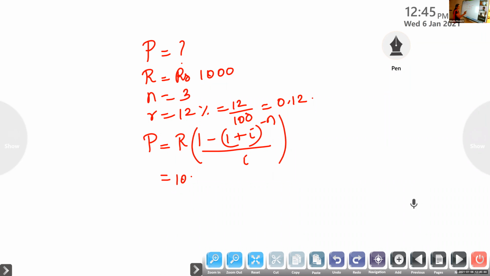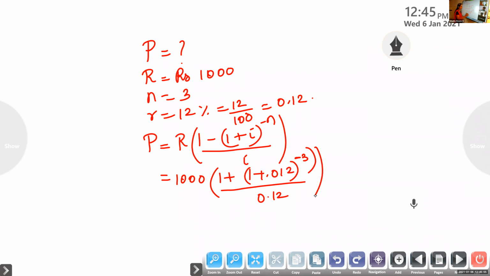So it is 1000 into 1 minus 1 plus 0.12 whole raised to minus 3 by 0.12. So it is 1000 by 0.12 into 1 minus 1.12 whole raised to minus 3.